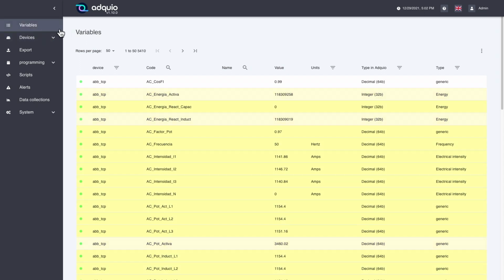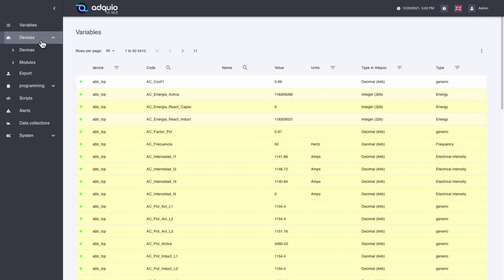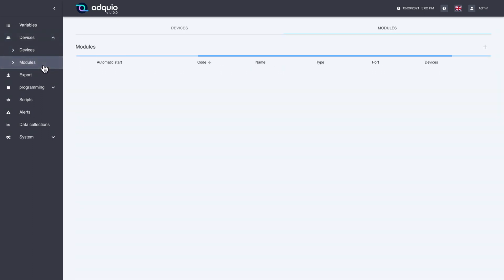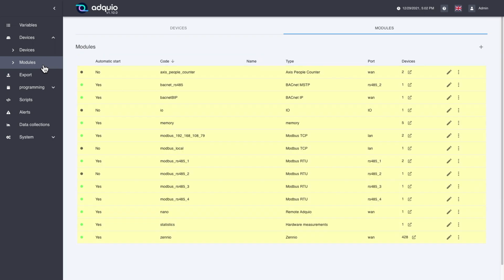The first option is the variable option, which is where we are. Next we have the option of devices and modules. We will start with the modules because we are higher in the hierarchy, and these modules are a kind of drivers. These drivers are used to connect with different protocols through different ports of our Adquios. For example, here we can see a BACnet 485 module that will work through Adquio's 485 ports.